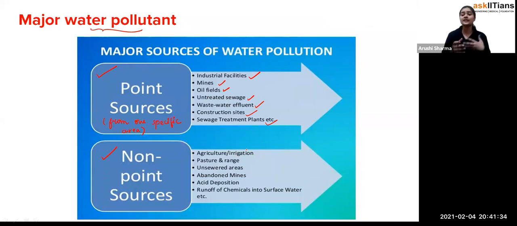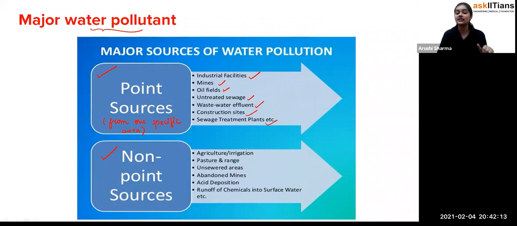Like if you say, ma'am, what do you mean by specific and non-specific area? For example, industries. What they'll do is make some kind of structure through which one pipe passes the waste material from the industries to another source, and generally that source is an open river or lake. So they are using one specific pipe for the passage, that is why we are calling it a point source. But if we talk about the non-point source, these do not use pipes or something like that.